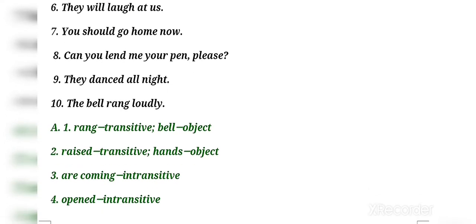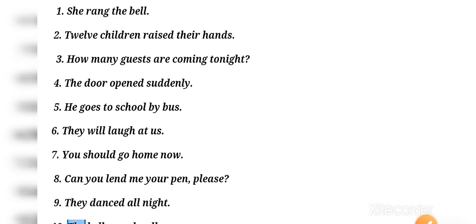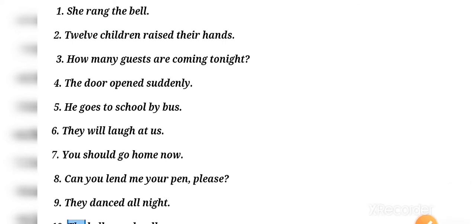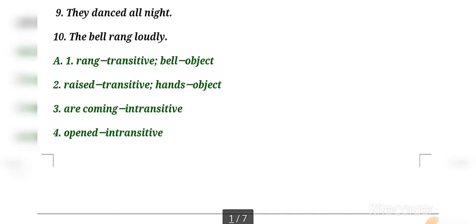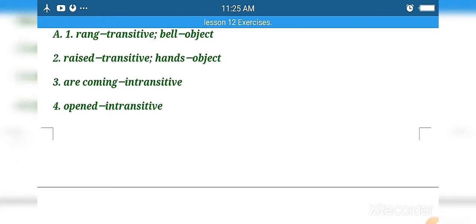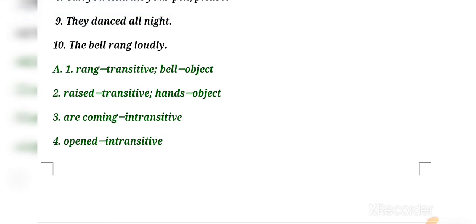So you can see that here the word rang is a transitive verb and the object is bell. Clear? She rang the bell. So rang is a transitive verb and this is an object. Okay, now second says: 12 children raised their hands. Okay, so the answer is raised will be transitive and hands will be the object.